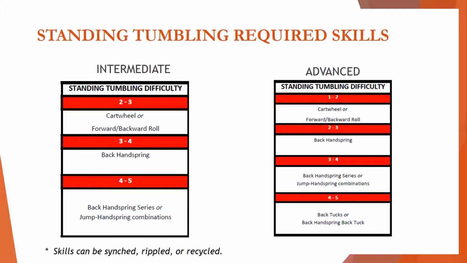In order to receive a 3 to 4, a team must have most perform a standing back handspring. And in order for an intermediate team to receive a 4 to 5, a team must have most perform standing back handspring series or an advanced jump handspring combination. For an advanced team to receive a 4 to 5, they must have most perform a standing back tuck or a back handspring back tuck. Advanced teams that perform standing passes, including layouts and fulls, will also be credited in this range. Skills can be synced, rippled, or recycled for credit.